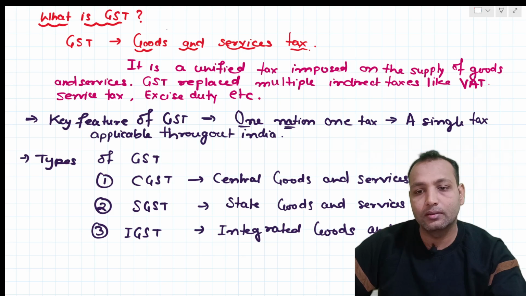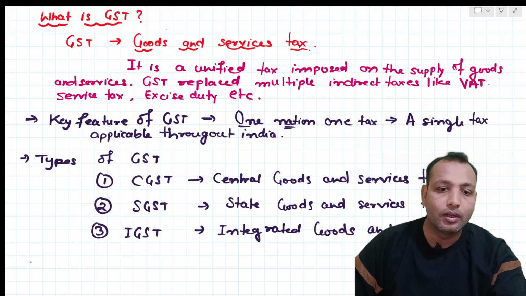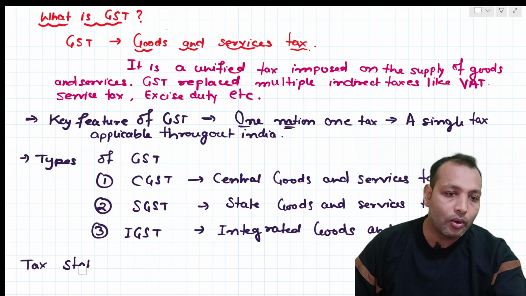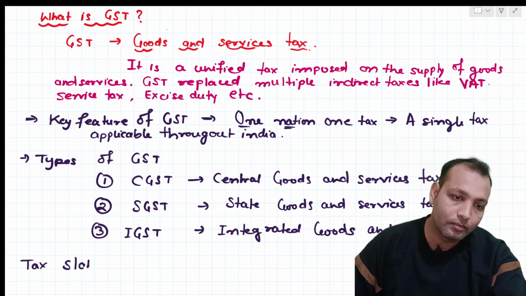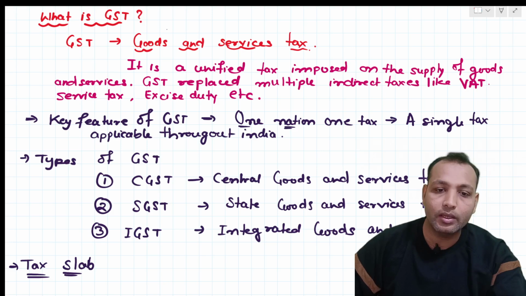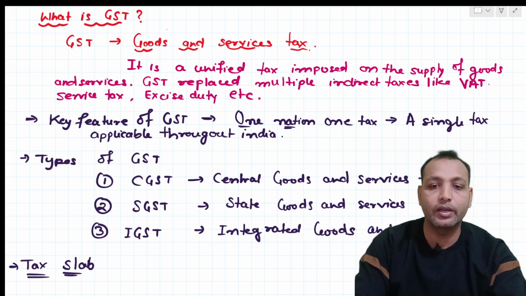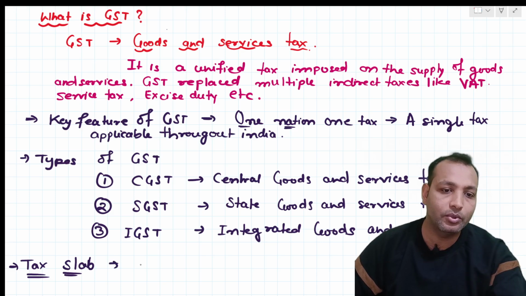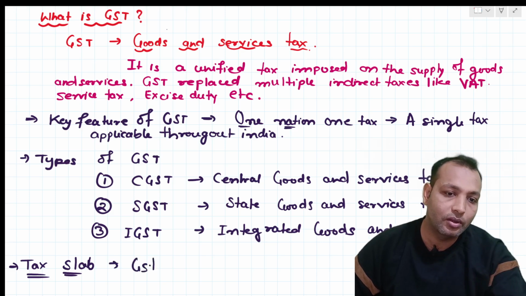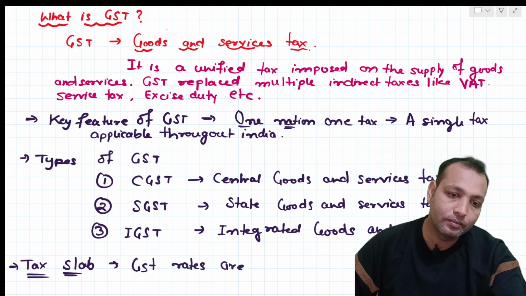Now what are the tax slabs we have? GST rates are categorized in different ways.